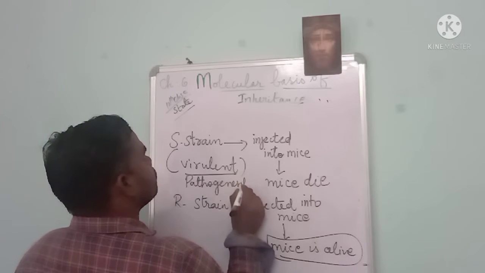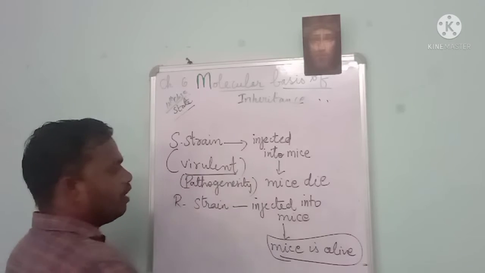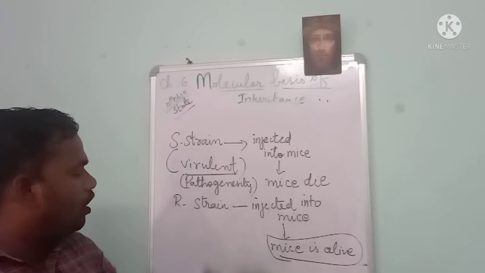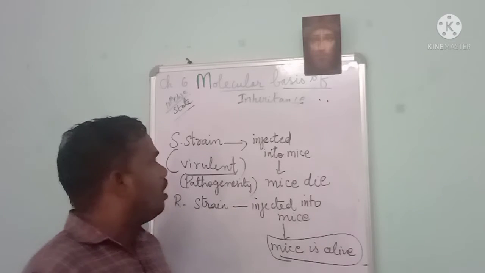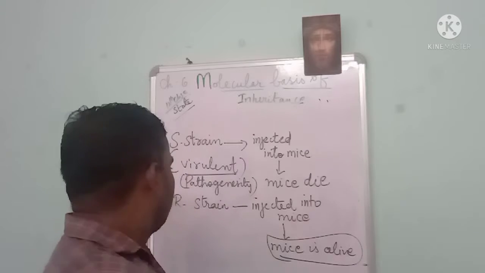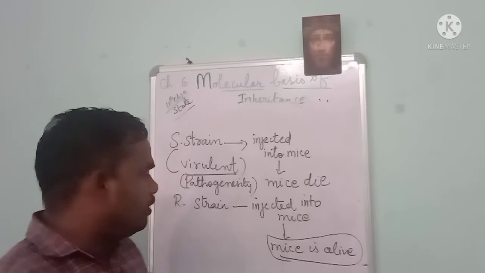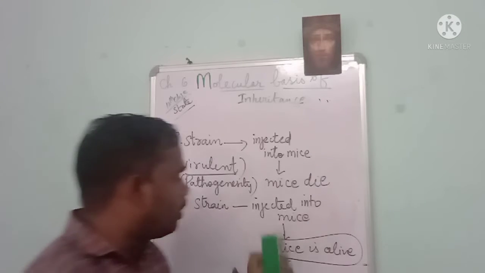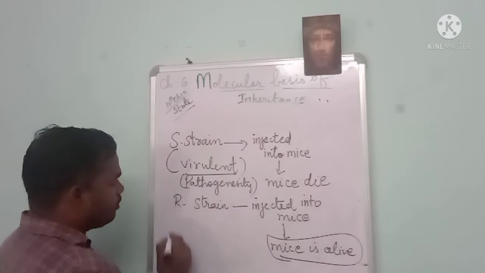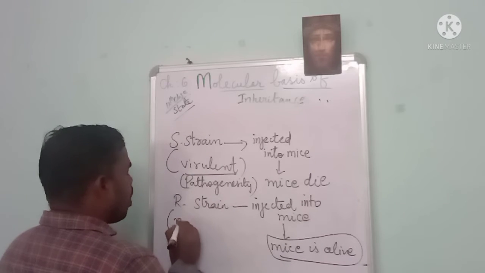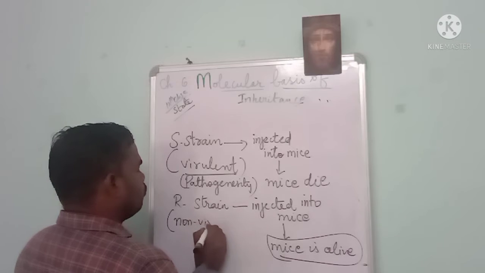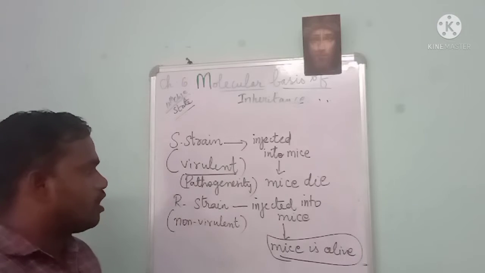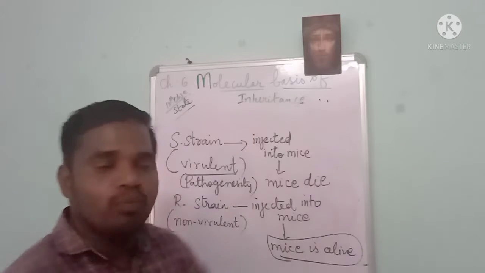Pathogenicity. Got it? Okay. The R strain is not causing any pneumonia. Because this is a streptococcus pneumoniae, it can cause pneumonia in the organism, but the R strain does not cause pneumonia in the mice. That's why the mice is alive. So thereby this R strain is termed as non-virulent. Non-virulent.